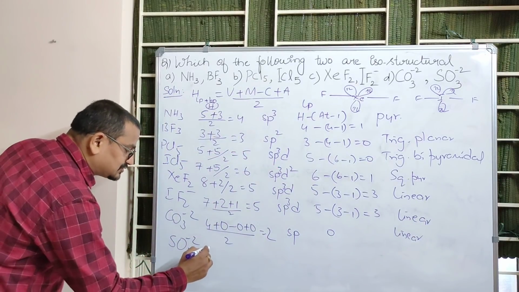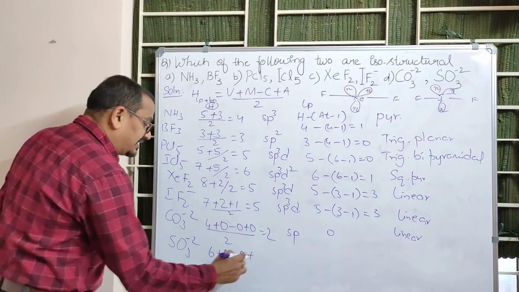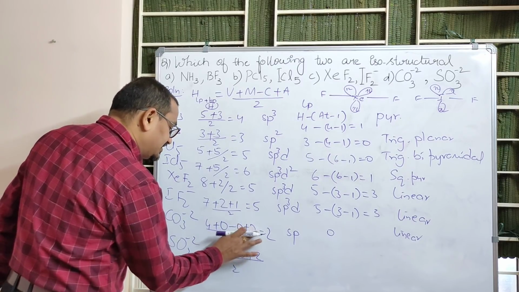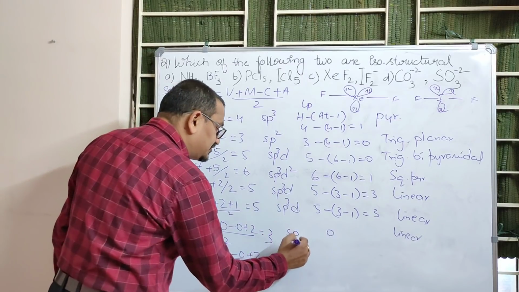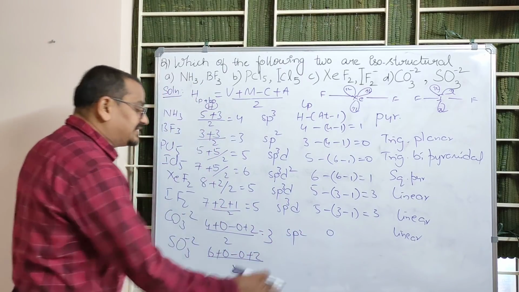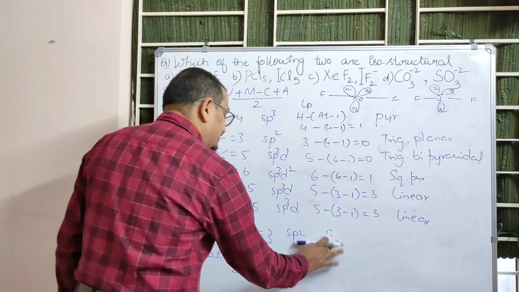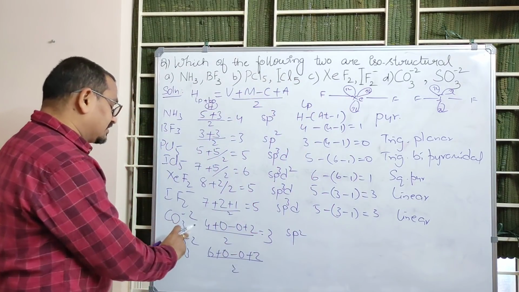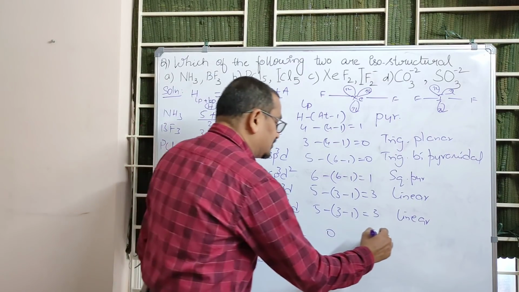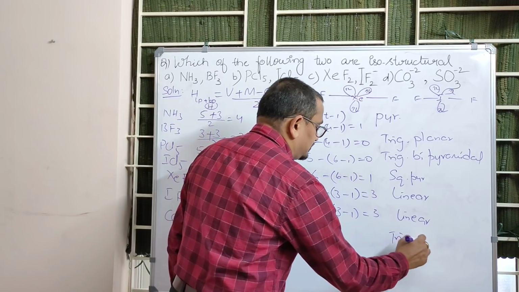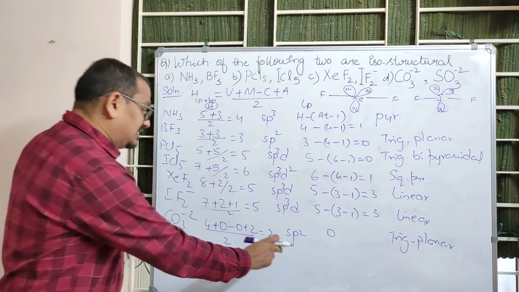And SO3 2-: sulfur has 6 valence electrons, no monovalent atoms, not a cation but an anion by 2. Here it is 4 plus 2 by 2, which is 3. 3 means sp2 hybridization, right? sp2 hybridization means it is trigonal, but we have to find the lone pair immediately. In carbonate, there are no lone pairs. So, trigonal planar.